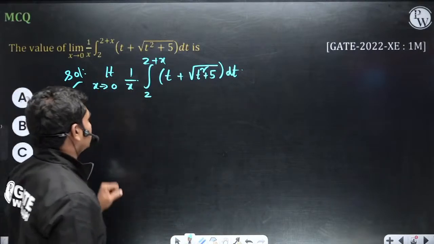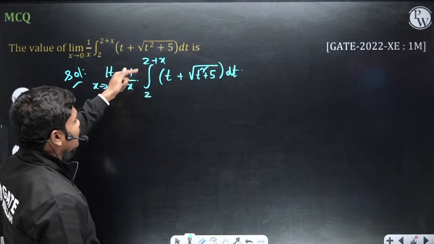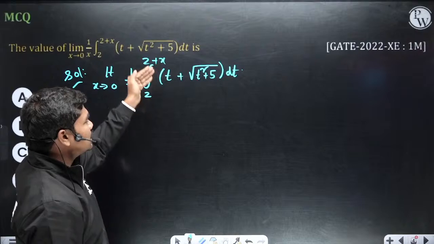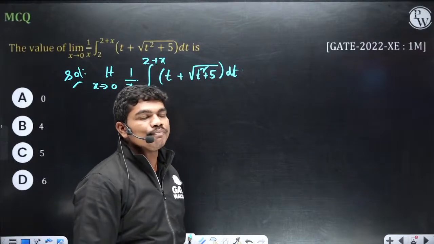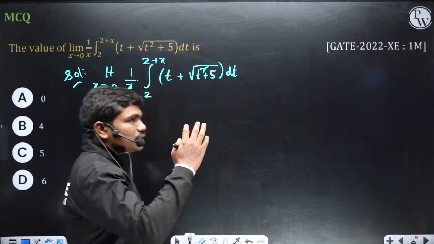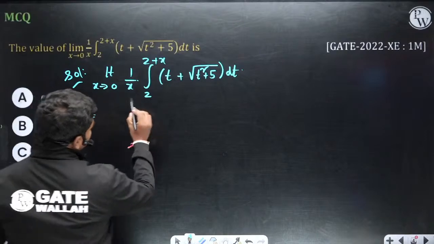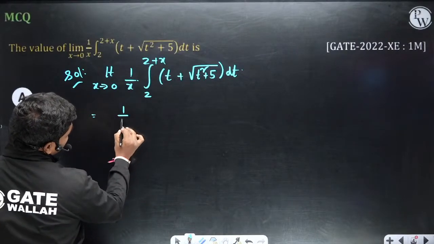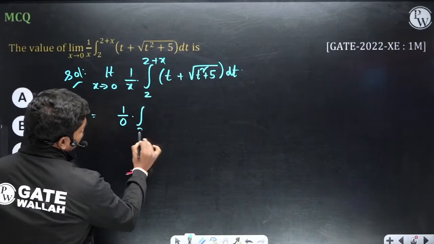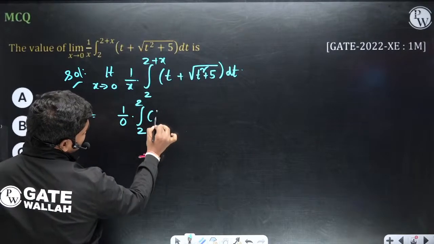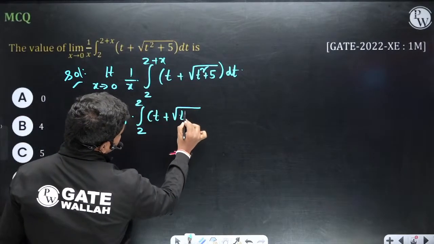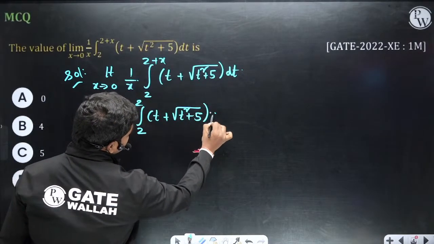So this is the question: limit x tends to 0, 1 by x into the integral from 2 to 2 plus x of t plus square root of t square plus 5 dt. Now let us substitute x equal to 0. If you put x equal to 0, you get 1 by 0 into the integral from 2 to 2 plus 0, which is 2, of t plus square root of t square plus 5 dt. Correct? So this is what you will get.